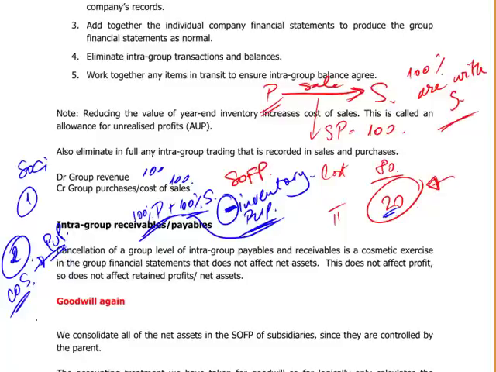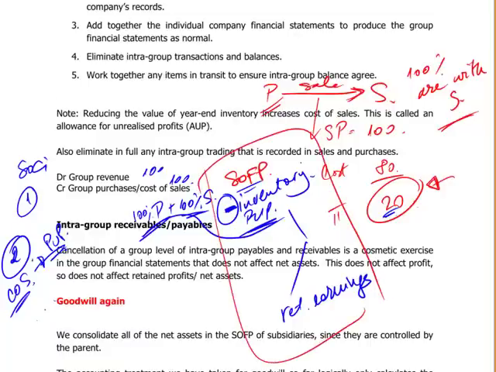Okay, so that's the equivalent of, if you look in statement of financial position, because you need a double entry, is the retained earnings consolidated. So if you are here in statement of financial position, you reduced inventory with 20 and you reduced retained earnings consolidated with 20. Minus, and you had here minus 20. And of course this retained earnings is corresponding with the cost of sales in the statement of comprehensive income.